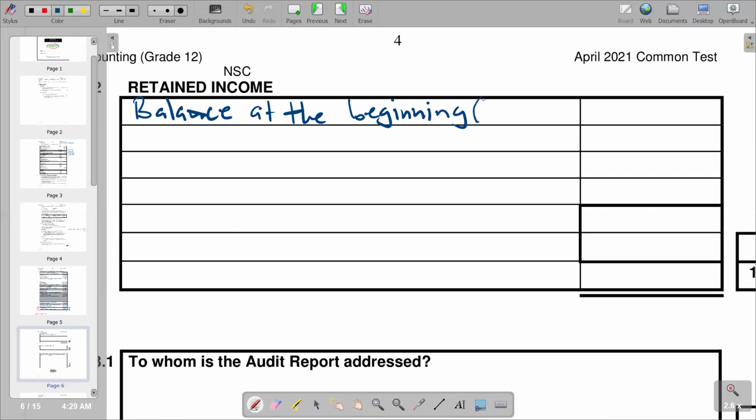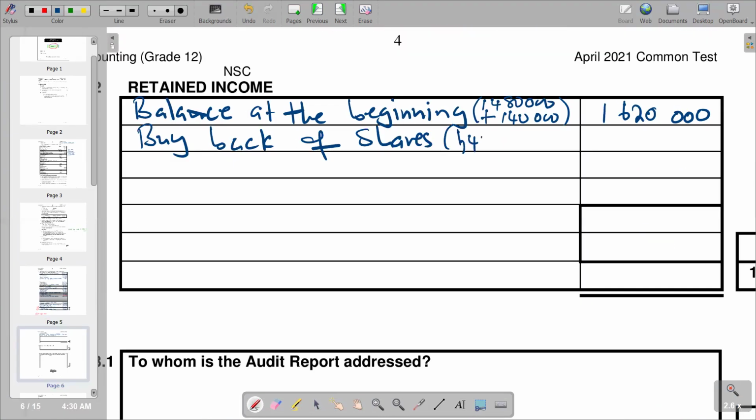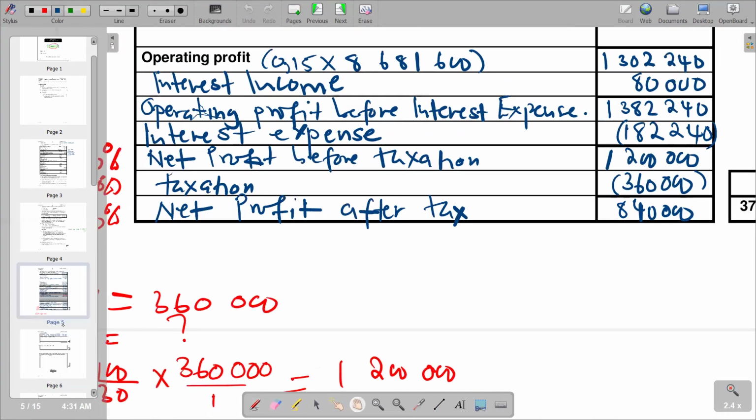We can just simply say in brackets, we are saying 1,000, and then the total. Then we readjust in terms of the buyback of shares, already calculated in brackets. I rewrite this calculation as 1.40 times 100,000, a decrease because it's a repurchase above the average share price. Then we add our net profit, which we already calculated in our previous statement of comprehensive income.